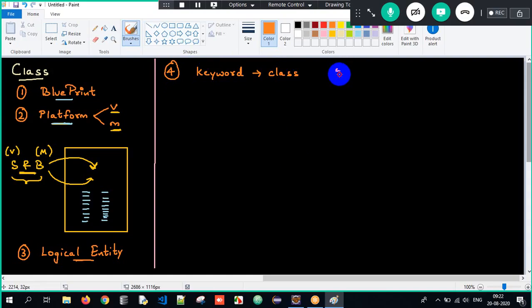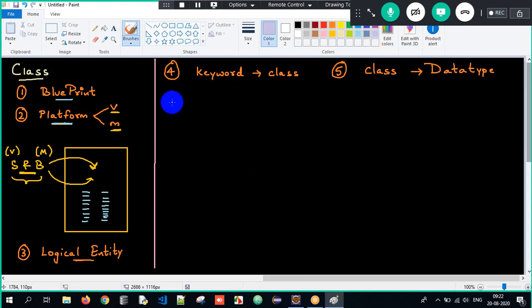And then the next point here is class can also act as a data type. Keep this in your mind. Class can also act as a data type. What is the meaning of all that? We will try to understand in the coming days, but you will not understand everything in a single day. As the session moves on, you will relate each and every topic here.